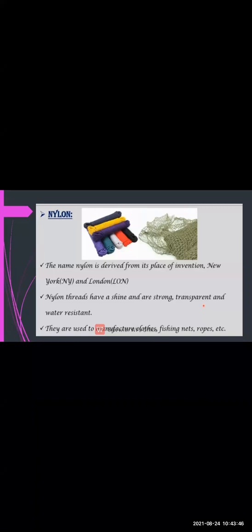So with the help of nylon we can make clothes also, and we can make nets also. So this is the most important thing about nylon. Okay, so the word is derived from two places, that is New York and London.